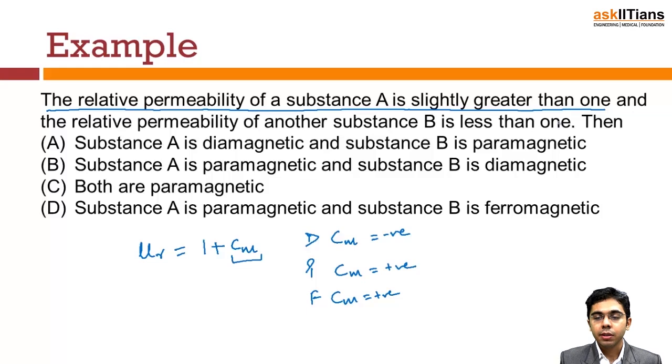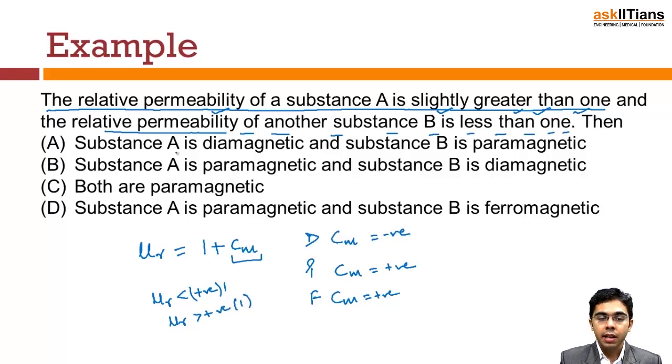So the relative permeability of substance A is slightly greater than 1, and the relative permeability of another substance B is less than 1. If mu r is less than 1, that means a positive value but less than 1, and for A mu r is slightly greater than 1 with a positive value.